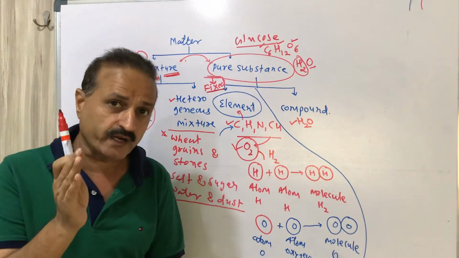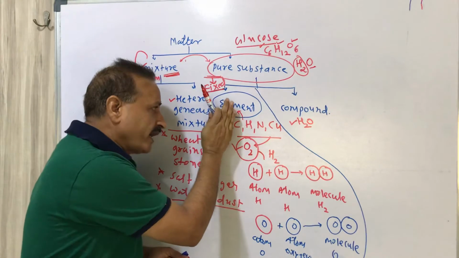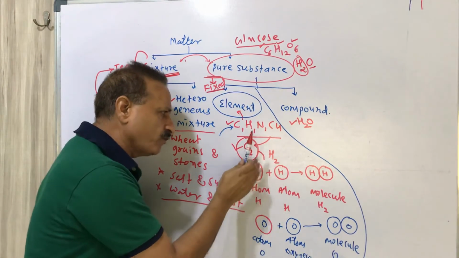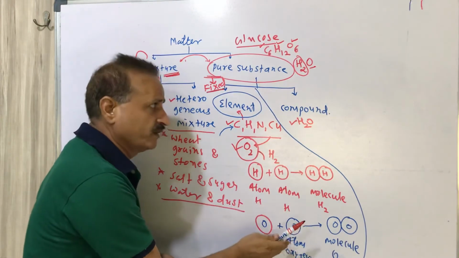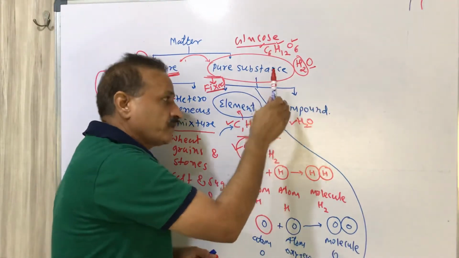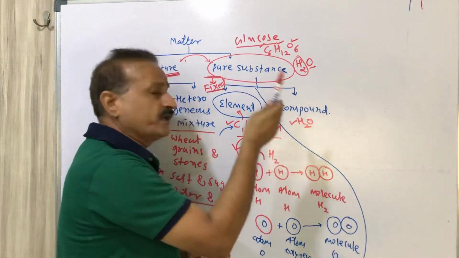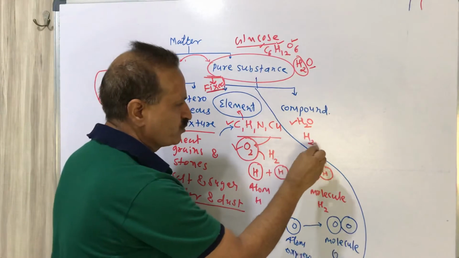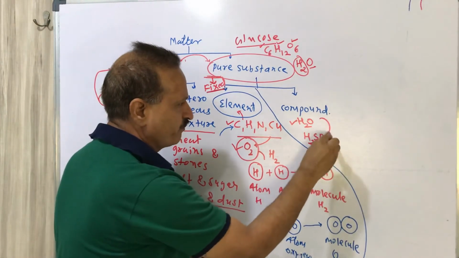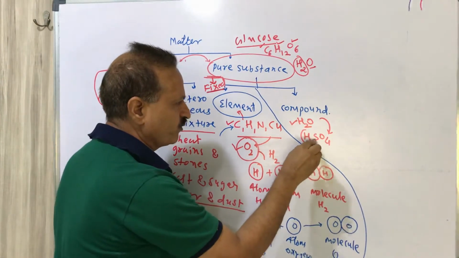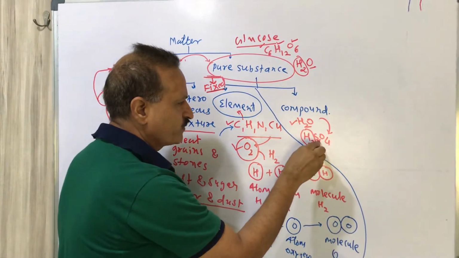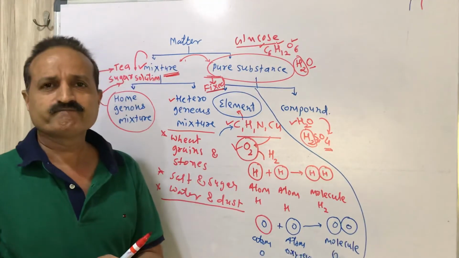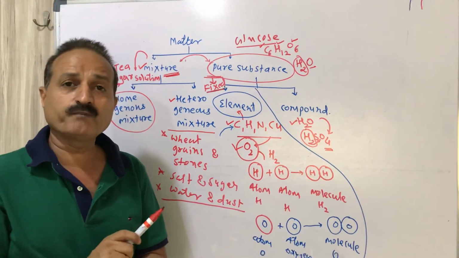Kindly concentrate. Element means the same atom or the composition of 2 or more same atoms, while a compound is the composition of different atoms. Take the example of H2SO4. This is a compound containing two atoms of hydrogen, one atom of sulfur and four atoms of oxygen. These all are examples of compounds.